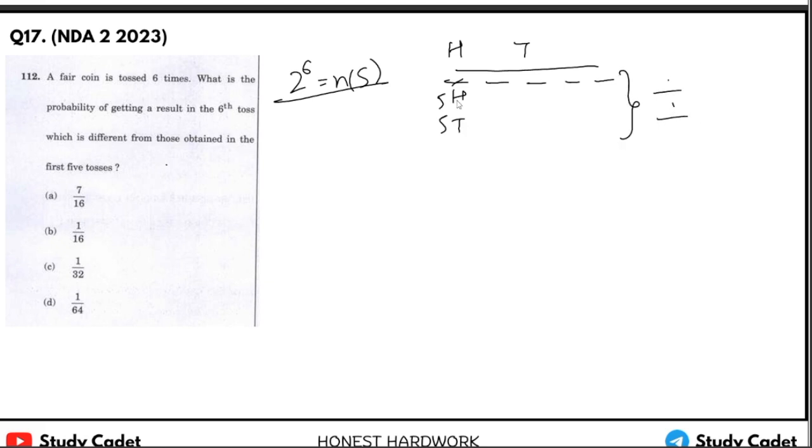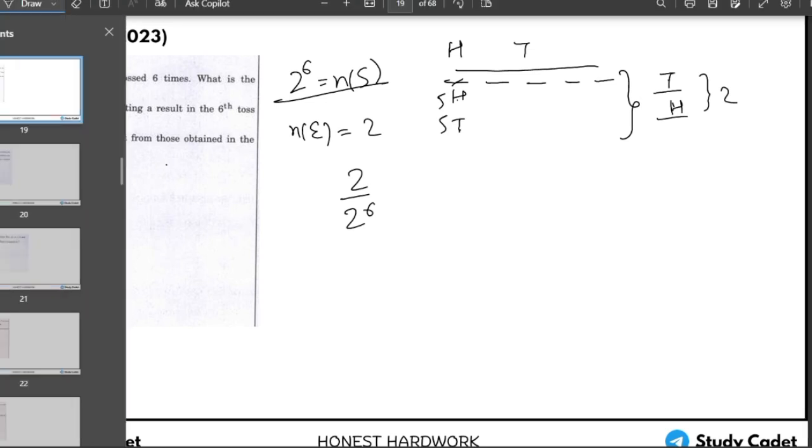If there are 5 heads and 1 tail, then it is different. If there are 5 tails and 1 head, then it is different. So we have only 2 cases, means number of events is 2. So 2 upon 2 to the power 6, it is 1 upon 32. C is the right answer.